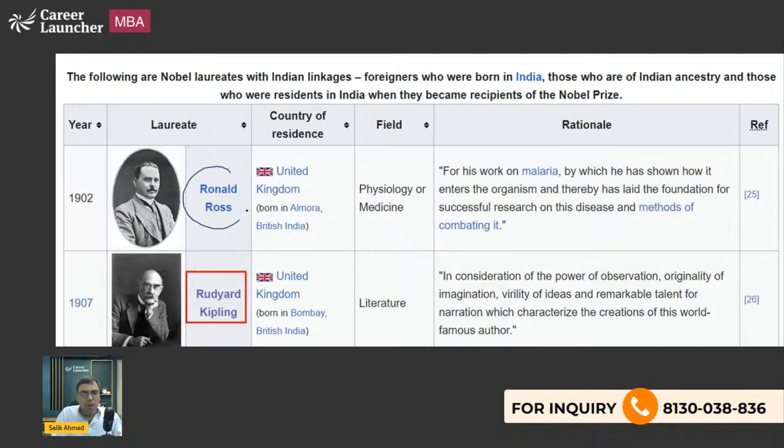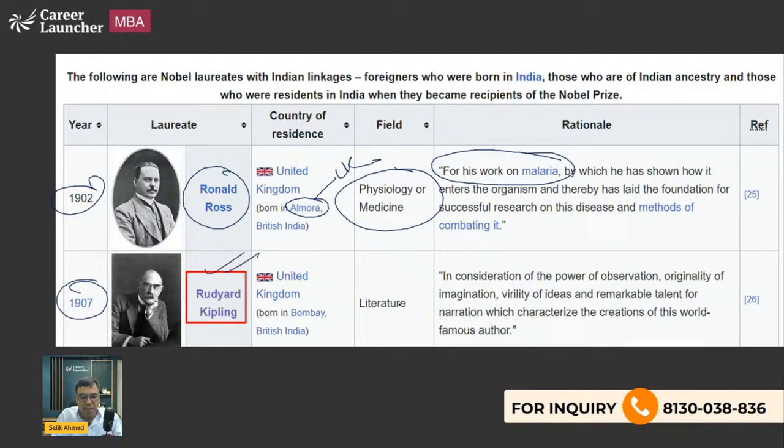So here, Ronald Ross got the Nobel Prize in Physiology or Medicine for his work on malaria. He was born in Almora, Uttarakhand, 1902. Then 1907, Rudyard Kipling, Nobel Prize in Literature. Country of residence, United Kingdom. That is what you should be knowing.